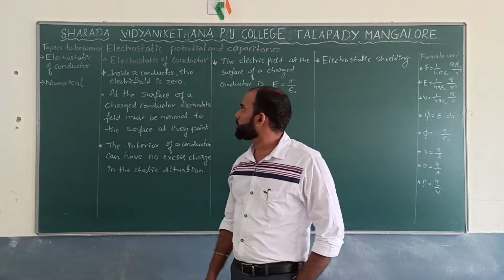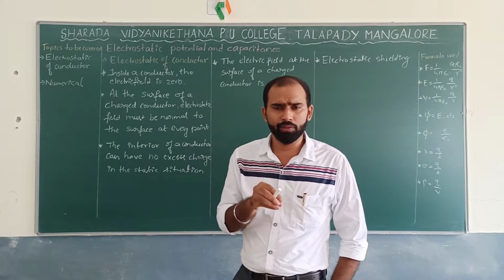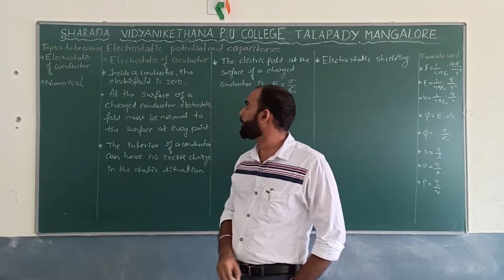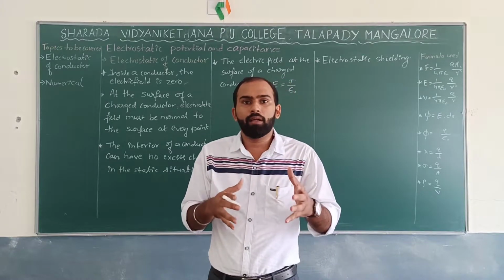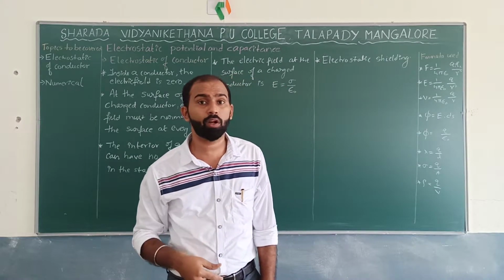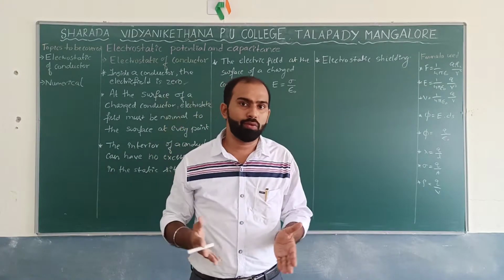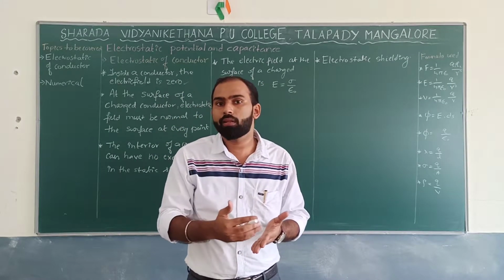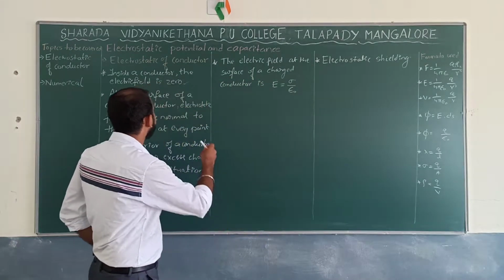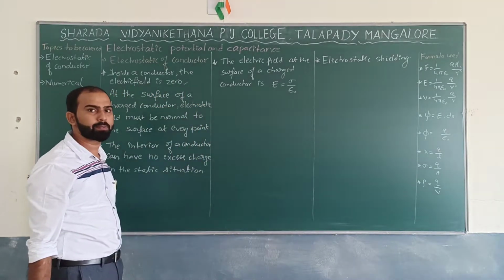Now we'll move on to the first point of the summary of electrostatics of a conductor. So far we have discussed so many concepts under electrostatics. If I move to the first point, inside the conductor there won't be any electric field left out. We have discussed a similar concept in the first chapter, where we took a Gaussian surface. So we got that there won't be any electric field inside the conductor. Correct? So there is no charge inside any conductor. So this is the first point I can expect.